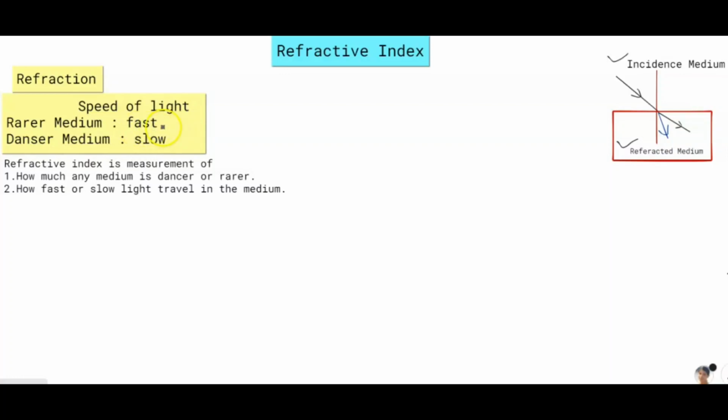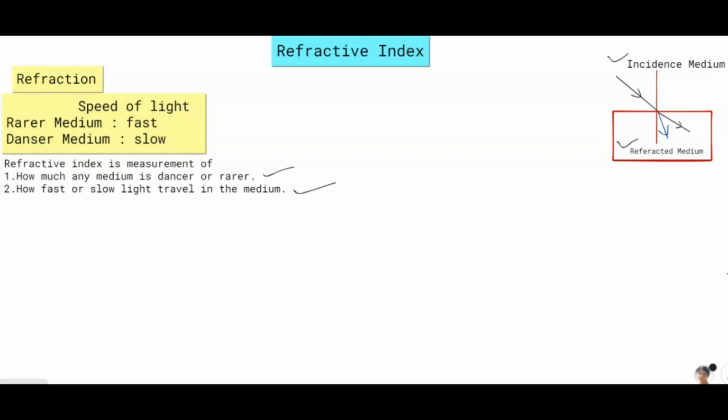So how much faster or how much slower is any medium? We can get this by studying refractive index. We can say that refractive index is the measurement of how dense or rare any medium is, and second, how faster or slower light travels in that medium. So refractive index gives us these two values.